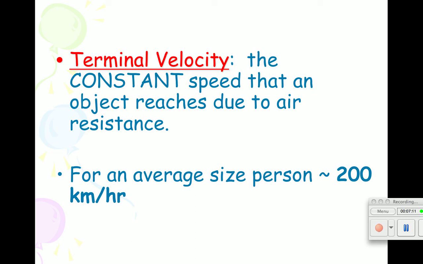When we have balanced forces, we no longer accelerate, right? So we will quit accelerating and we'll just start falling at a constant speed. Once you reach that constant speed, due to that opposing force between gravity and air resistance, you're now falling at terminal velocity. For an average-sized person like Michael, when we threw him off, that would be 200 kilometers per hour. Still pretty darn fast, but you're not going to reach speeds of like 900 or 9,000 kilometers per hour or something like that.